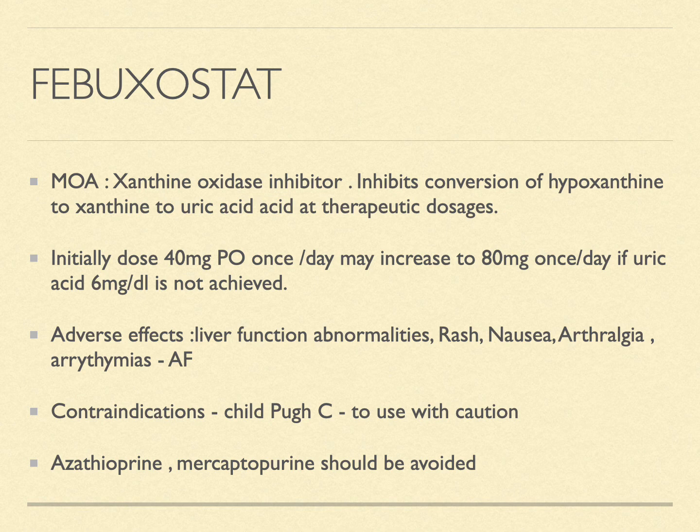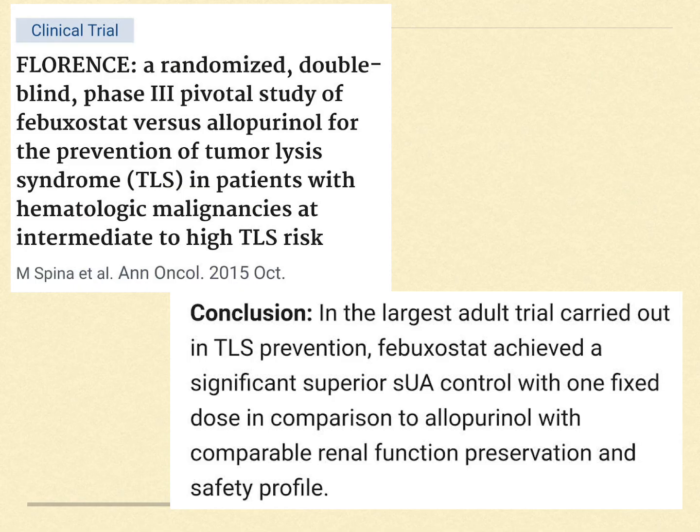Adverse effects include liver function abnormalities, rashes, nausea, arthralgia, and very rarely erythema. It is contraindicated in patients with liver failure; in patients with Child-Pugh class C, we have to use it with caution. Azathioprine and mercaptopurine should be avoided when we use febuxostat.